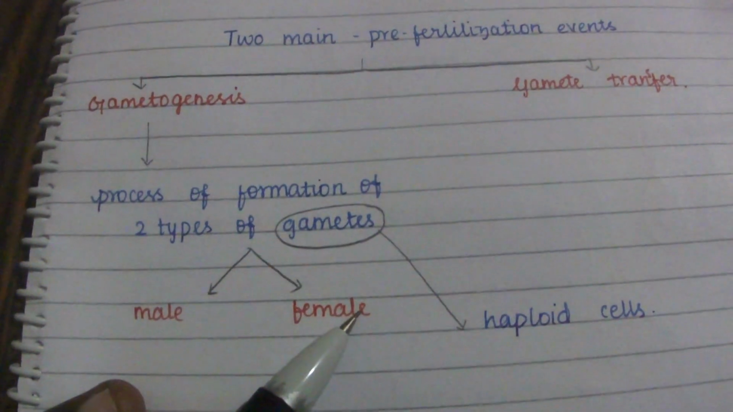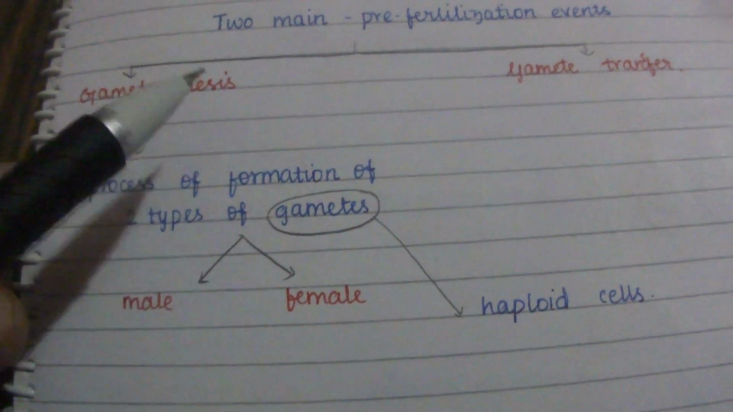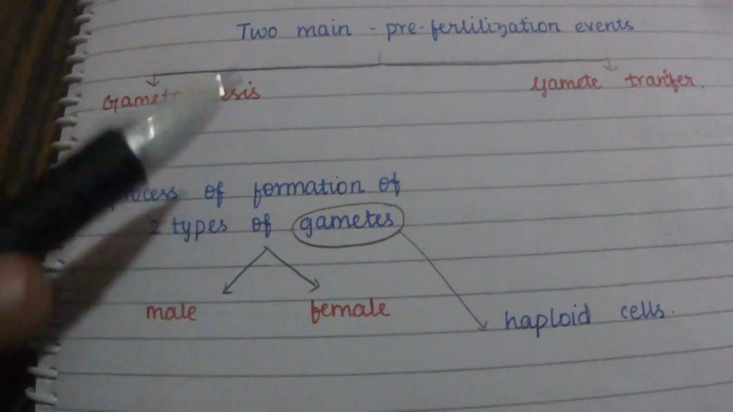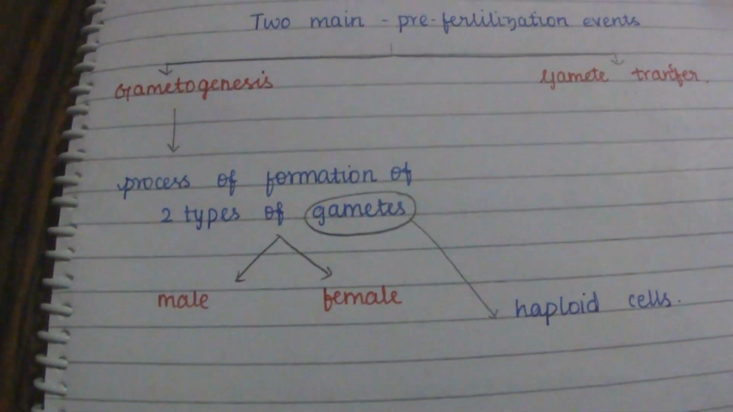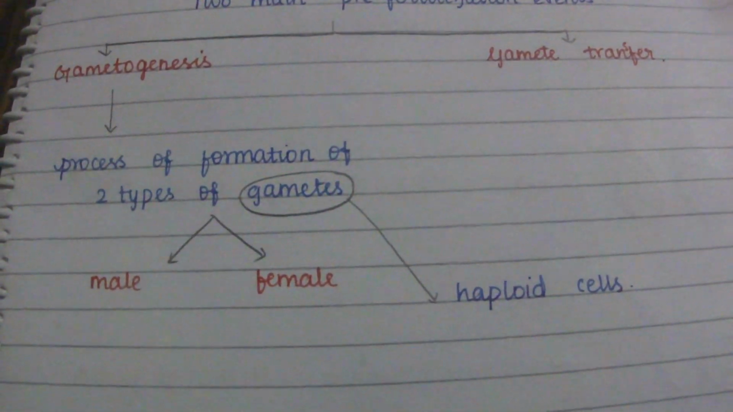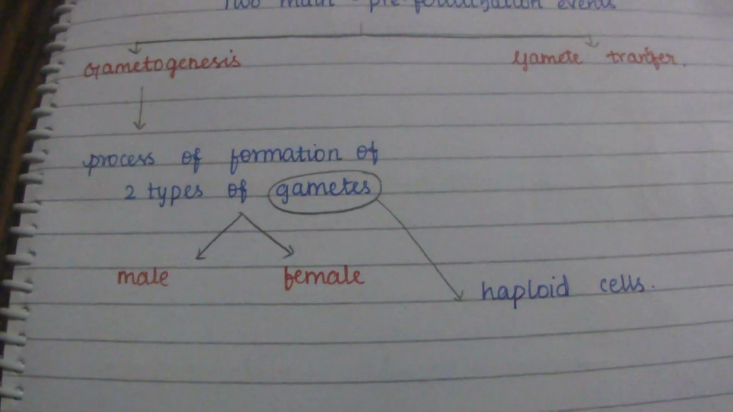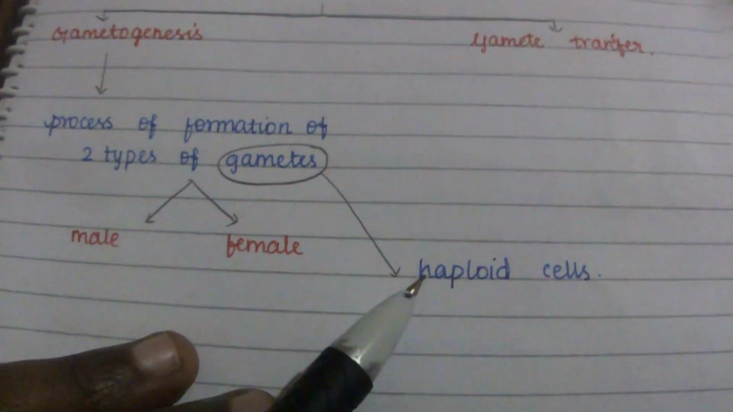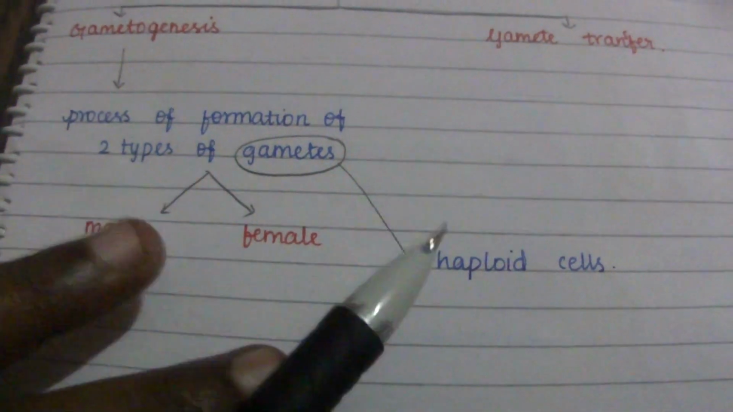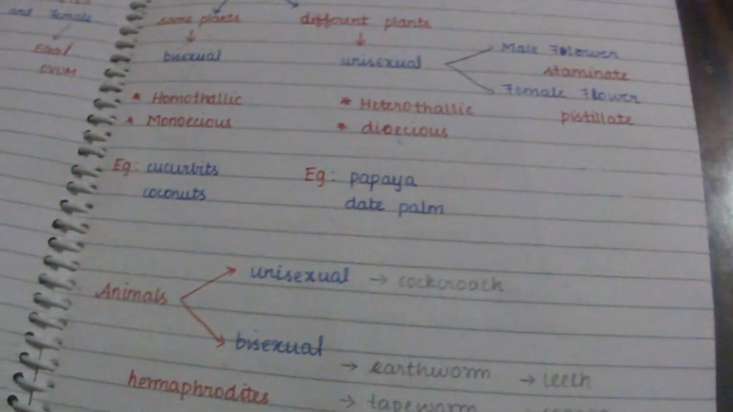We know that the two types of gametes are the male gamete and the female gamete. In gametogenesis, the formation of these two gametes takes place. The gametes formed by this process are always haploid cells. So the gametes are always haploid in nature.